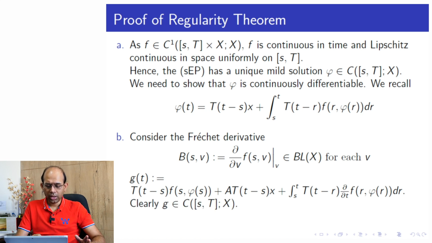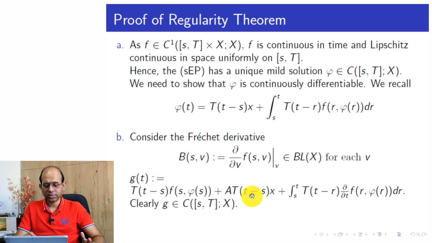So we at least know from the expression that g is a continuous path, a continuous function of time t. Why is it so? Because this, as a function of t, is T t of something, some constant. Since T t is a C0 semigroup, this is continuous in t.